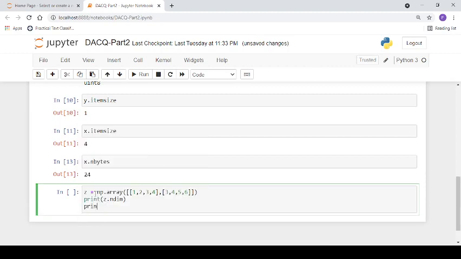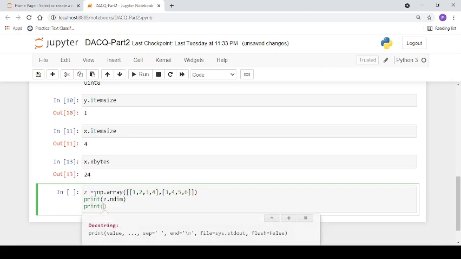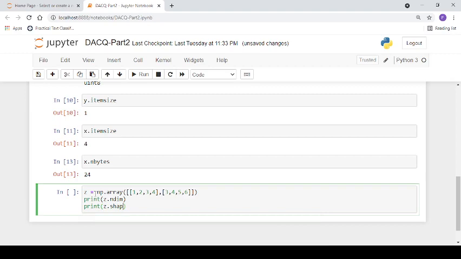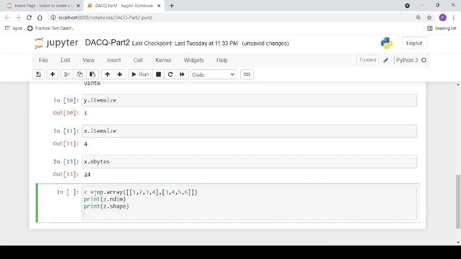Similarly, print z dot shape of this array, and also the size of the array. How many elements are present in the z array? Size.